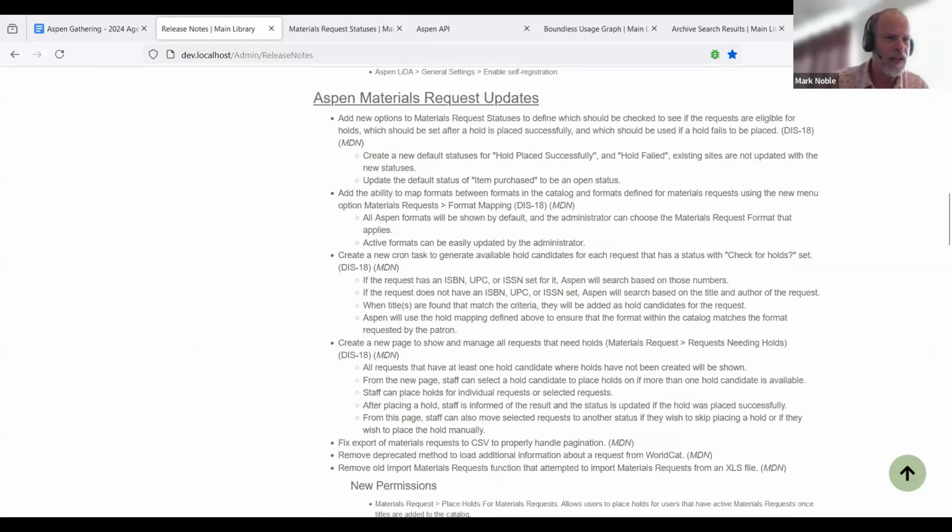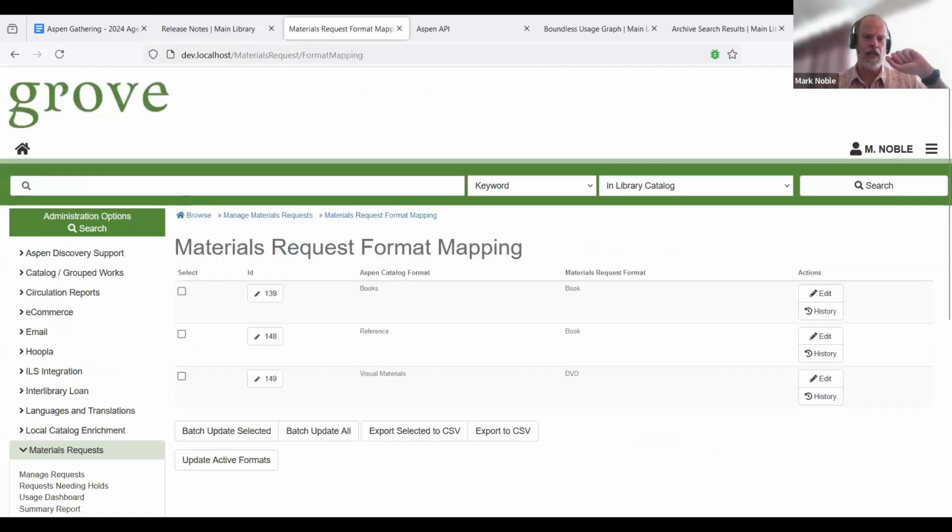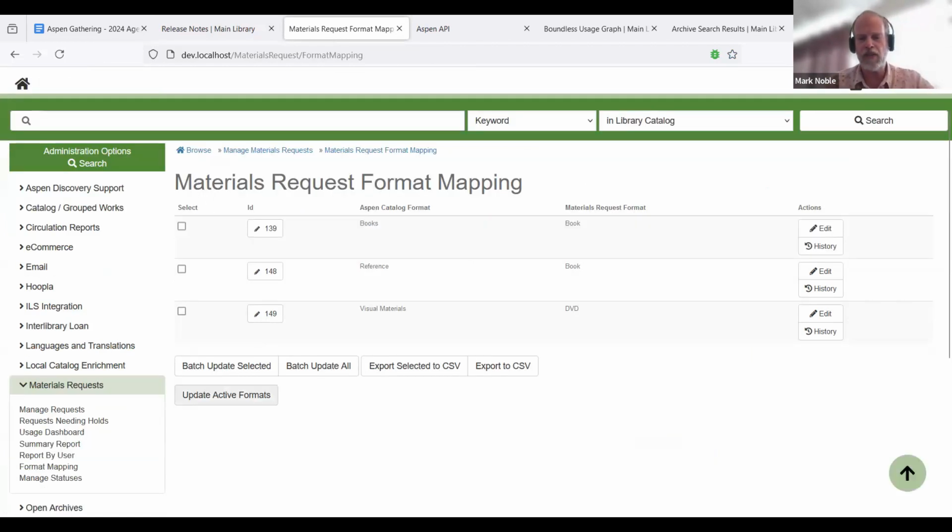So we do that. Then because we're ordering materials in Aspen that may or may not match the formats that we're asking people for in materials requests, we need to do some format mapping. So we're going to map the Aspen catalog format to the materials request format. Here, for example, I've got books and reference materials. Both of those for the material request, I'm saying that those are books. You can click the update active formats to load everything from your system so that it will know everything that you have loaded, similar to what we had for format sorting last time.